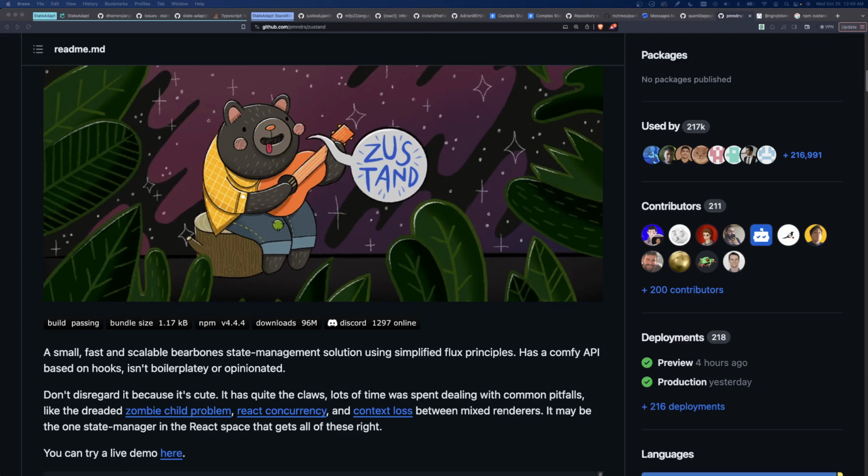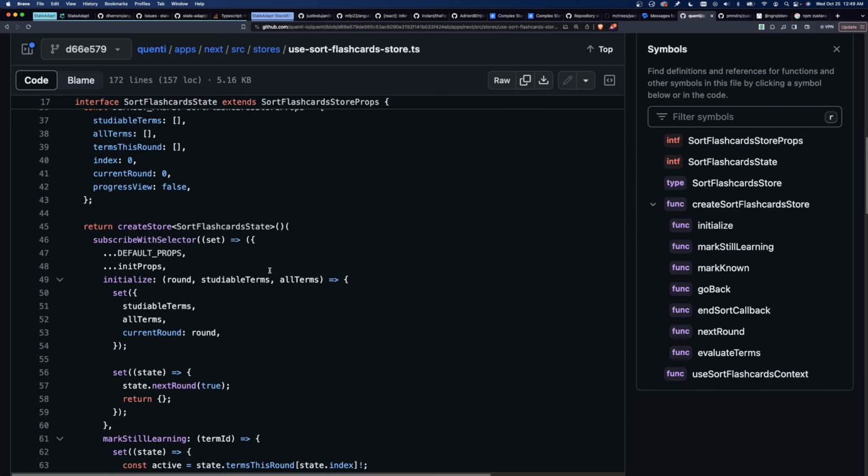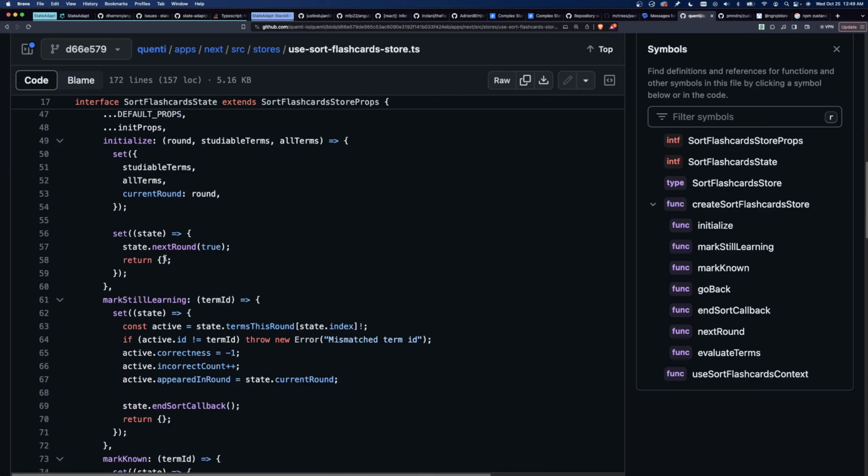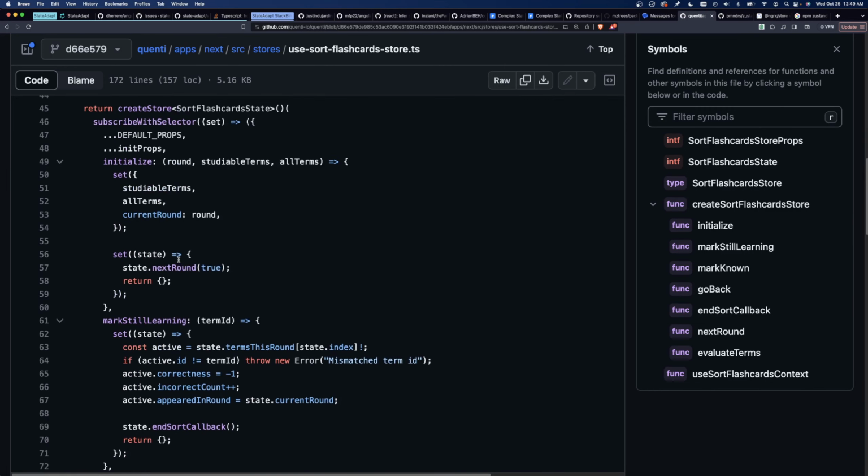People have said that StateAdapt and Zustand are pretty similar. Zustand is a state management library, mostly used in React, and Zustand means state in German. So at first I was not really convinced that they were similar, but if you actually look at some Zustand syntax, it's kind of similar.